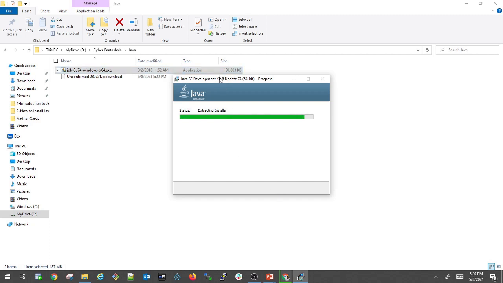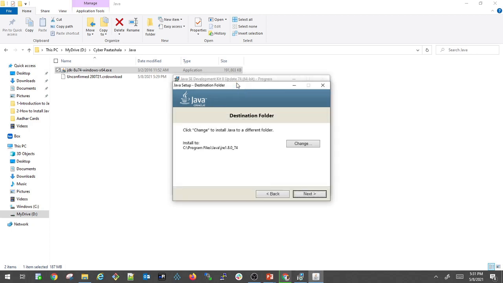And we downloaded 8u291, remember this. We'll see what the Java version is after it gets installed. Now it is asking where it needs to install the JRE. Does it need to be installed in the same folder or a different folder? I'm just proceeding with the same for now. Just click next.